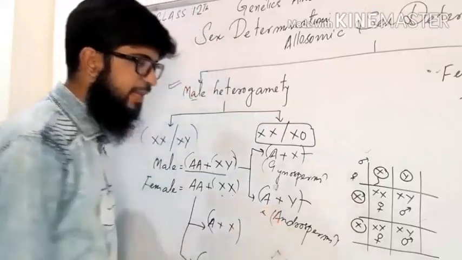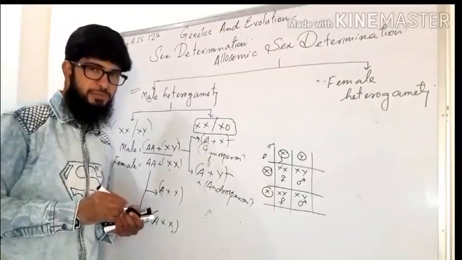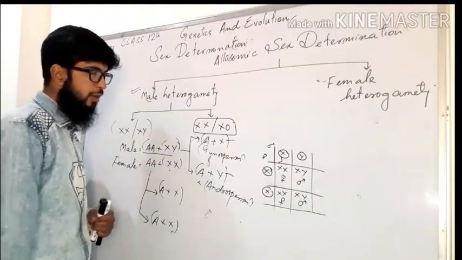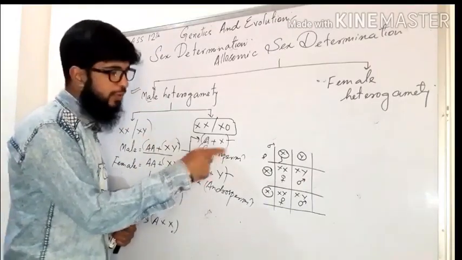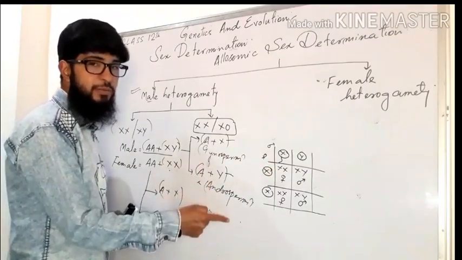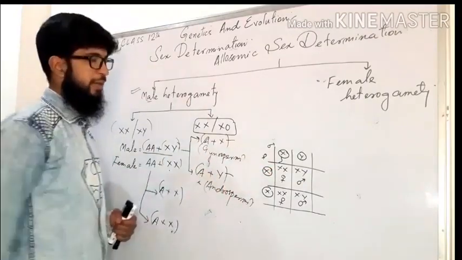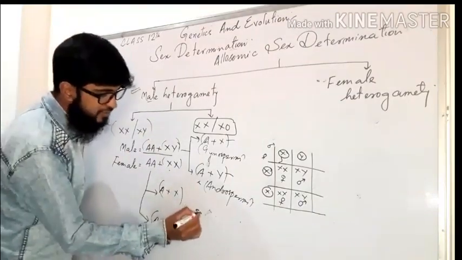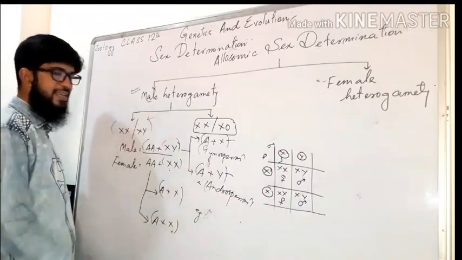So to sum up, males produce two types of sperms in case of male heterogamety. One is gynosperm, which will give rise to the female offspring, and another is androsperm, which gives rise to the male offspring. So this is one type of male heterogamety, with XX and XY.